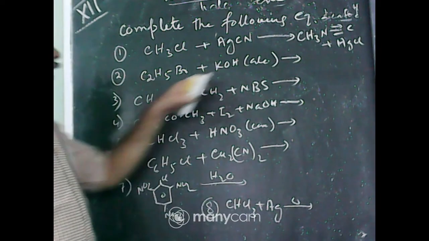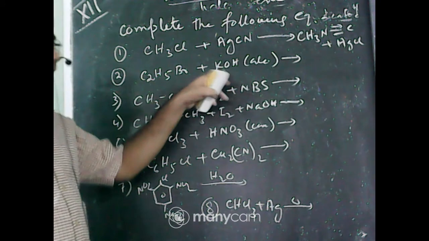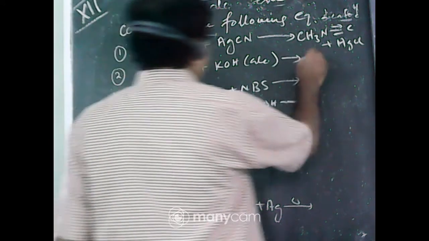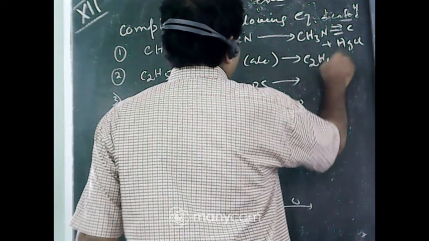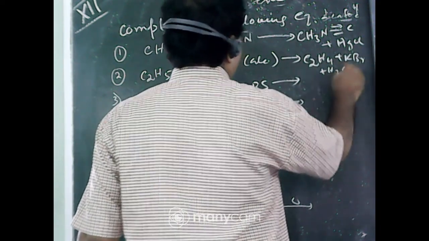Alkyl halide with aqueous KOH: Br is replaced by OH. But with alcoholic KOH, a dehydrohalogenation reaction takes place to form alkene, C2H4 plus KBr plus water.